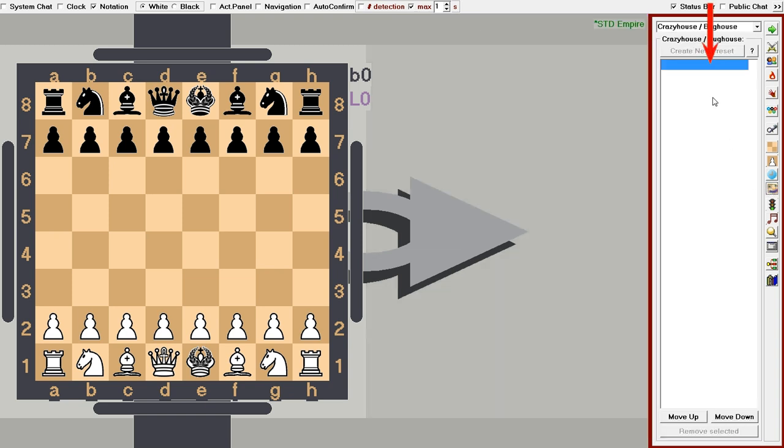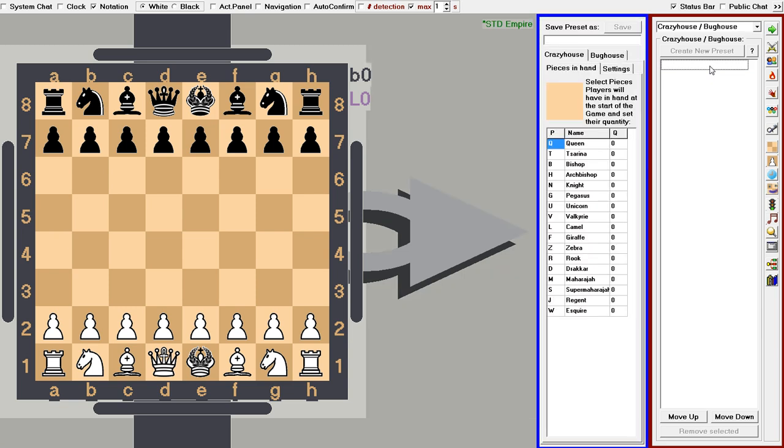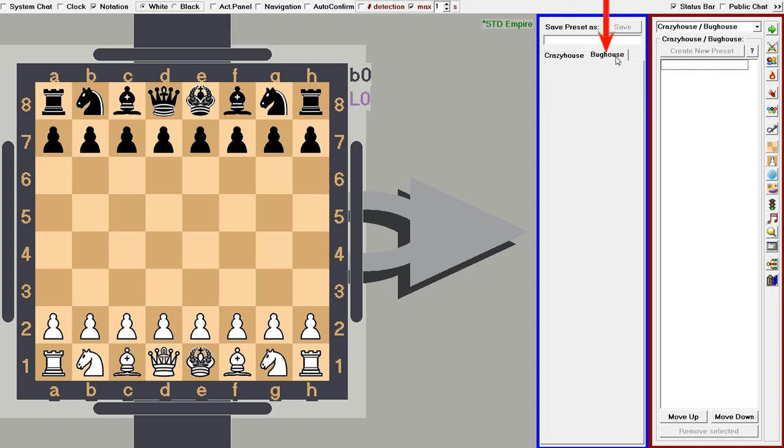In this table you will find a list of existing Crazy House presets which we will soon be creating. Let's select the first and only cell in this table and move on to the settings. Everything you're seeing here and what we'll be talking about is purely for informational purposes, and at the time of this video's release it is not functional. On the main group of tabs we see Crazy House and Bug House. Bug House is our next goal, but we'll focus on it after we finalize Crazy House.